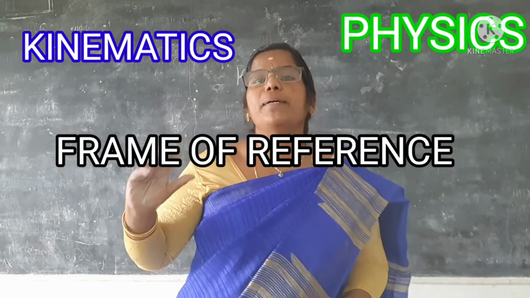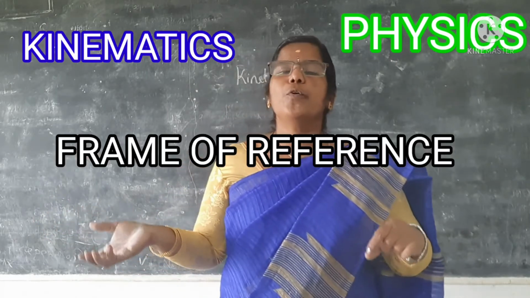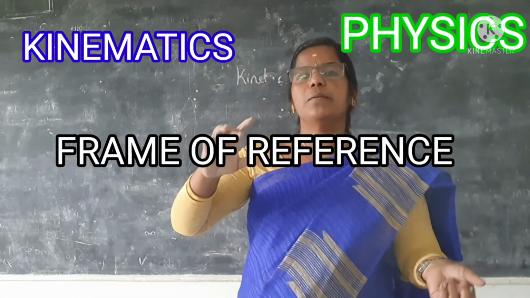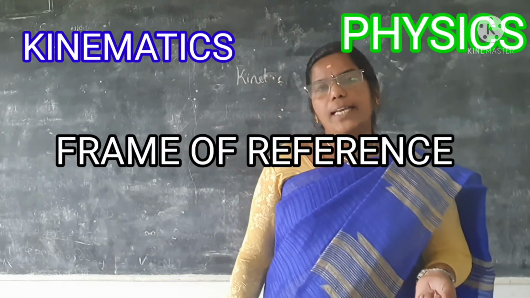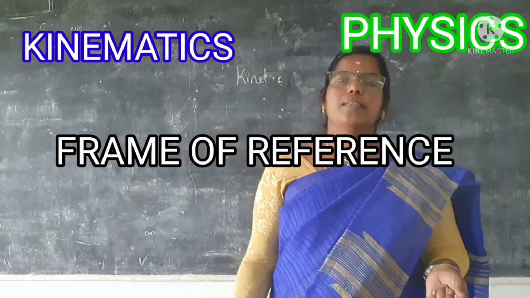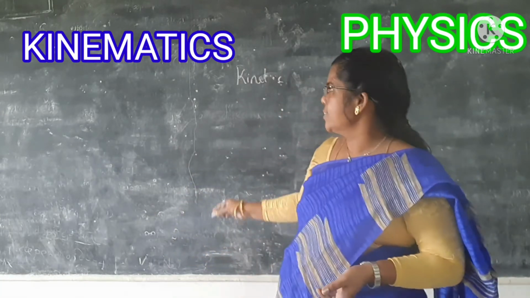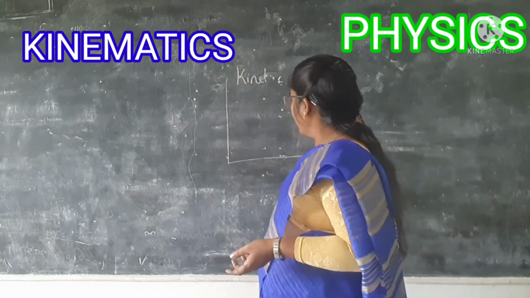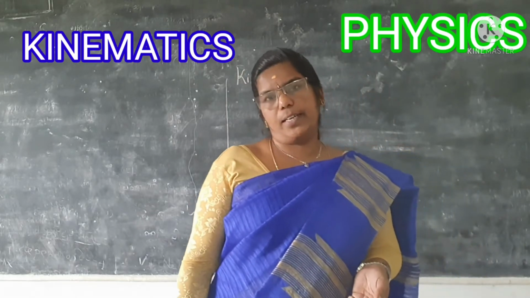If we imagine a coordinate system and describe the movement of an object based on this system, with respect to this system, that is called the frame of reference. In the frame of reference, what do we have? Coordinates. It has an x coordinate, a y coordinate and a z coordinate. X, y, z coordinates. Okay.